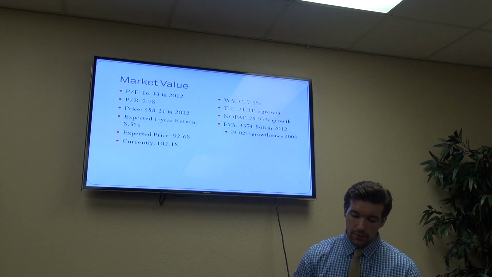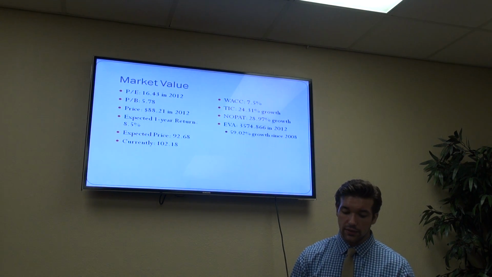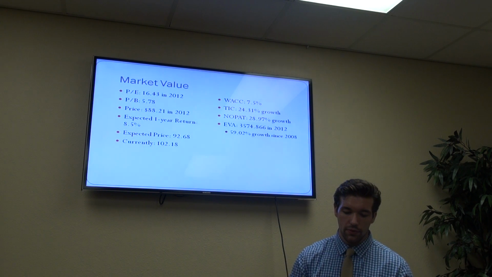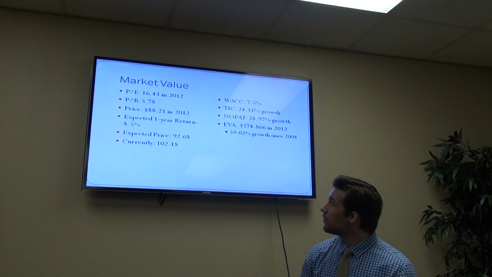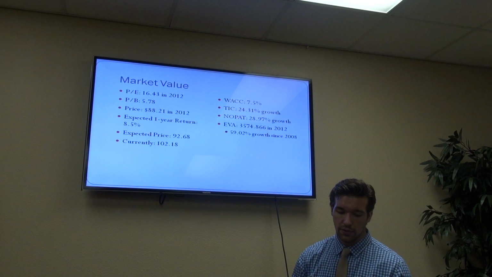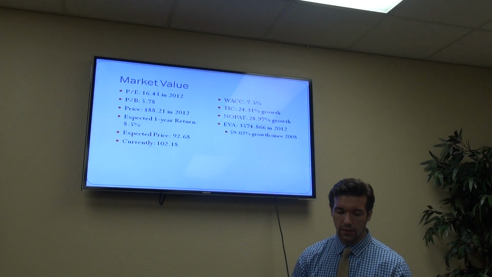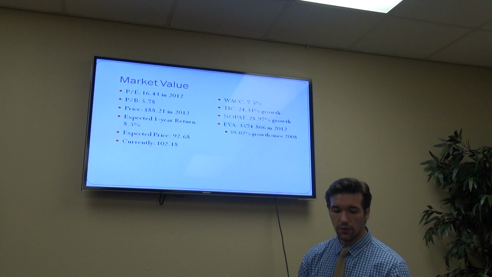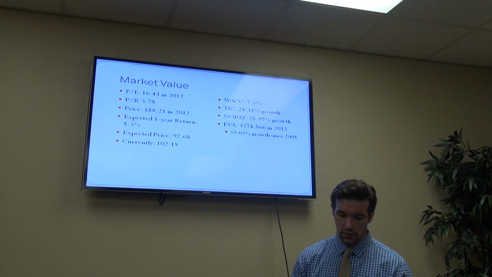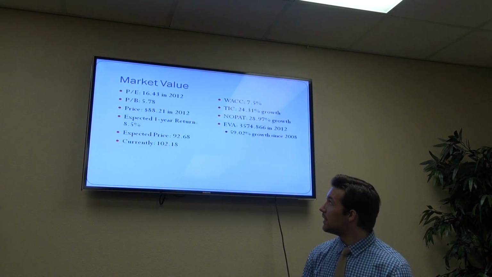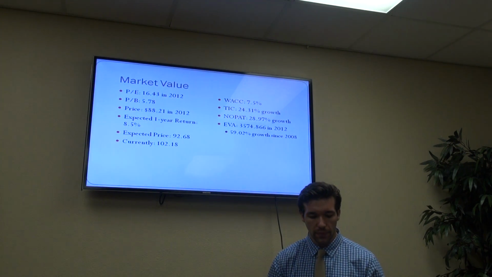Next is the price to book at 5.78. This is coming from the fact that McDonald's is showing 5.78 times their market value compared to the book value, which I could infer from the fact that their PE ratio is so high and their ROE. The market is showing that it is confident in McDonald's abilities.